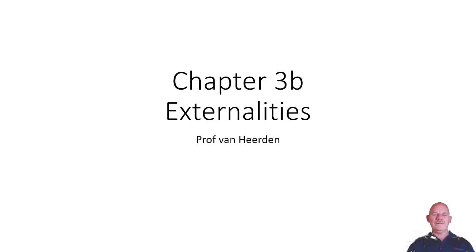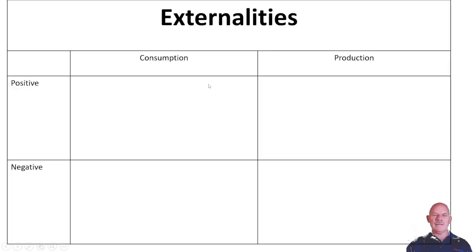The second half of chapter 3 is on externalities, which is also a very interesting topic in public economics. So one gets positive and negative externalities. Externalities are external effects coming from consumption or production. So you can have positive or negative effects from people consuming goods or from firms producing goods.